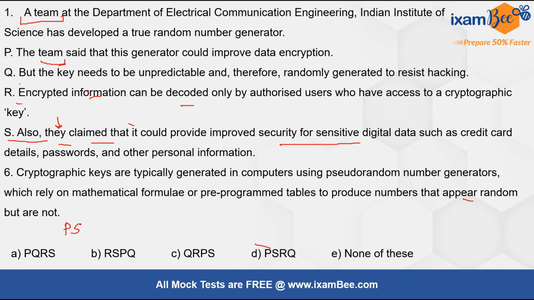After R, let's read Q. But the key needs to be unpredictable and therefore randomly generated to resist hacking, okay. So P, S, R, Q, this is the correct sequence and D is the correct answer here, okay. Now in R also, elaboration of keys, that what are keys has been done, right? So yes, this is the correct sequence. Now again, I hope you are pausing the video before you are solving. Try to pause and solve yourself and then come back to the video to tally your answer that you have gained, right?